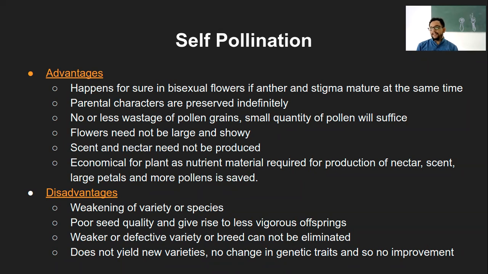Until and unless it happens, right? Let's say I have a particular species of brinjal which produces only 1 or 2 brinjals per plant. That is the weak characteristic. And now, because of the pollination, these pollen grains have spread all over, right? Those are weak pollen grains, if I can say so.